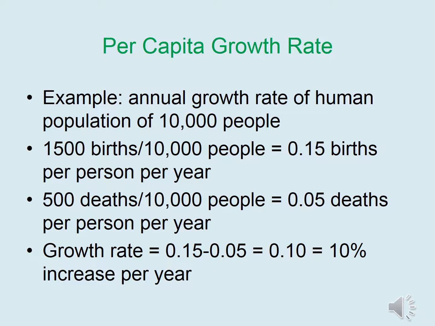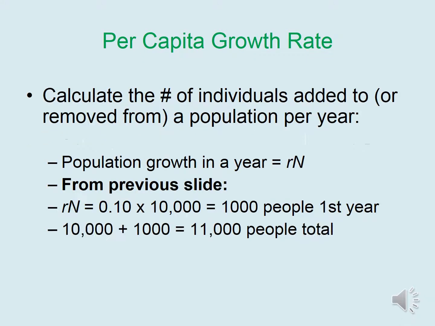In the same population, if there are 500 deaths per 10,000 people, this is going to equal 0.05 deaths per person per year. This leads to a growth rate of 0.15 for the birth rate minus 0.05 for the death rate, which equals positive 0.1 or a 10% increase per year within this population.